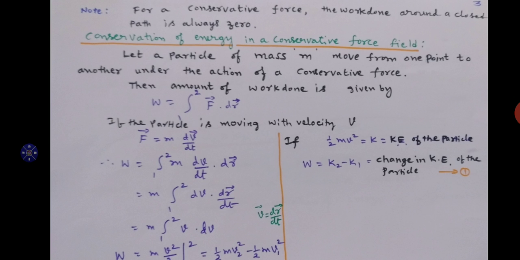Half m v square is nothing but the kinetic energy of the particle. So the amount of work done to reach the particle from point 1 to 2 is W equal to K2 minus K1. K2 is half m v2 square, K1 is half m v1 square. Both are kinetic energies. K2 minus K1 is nothing but the change in kinetic energy of the particle.